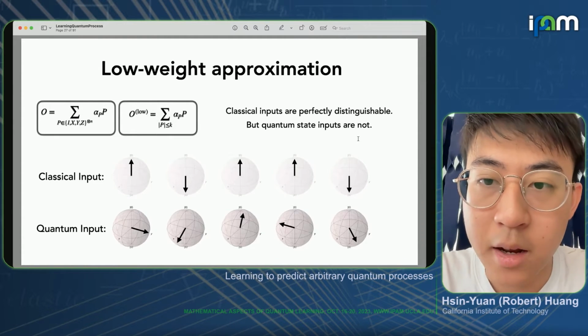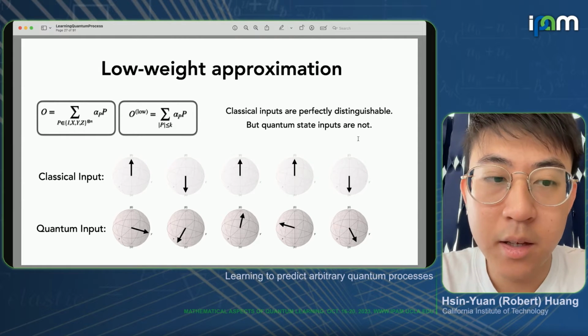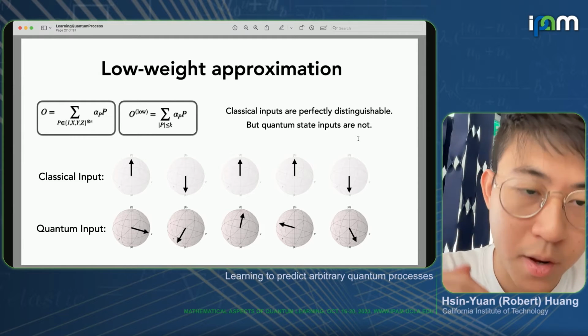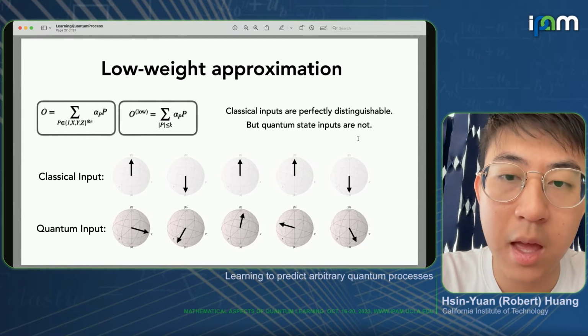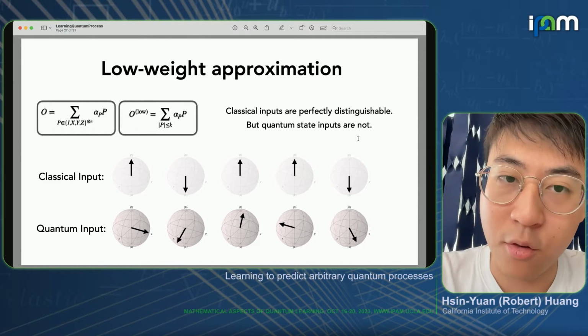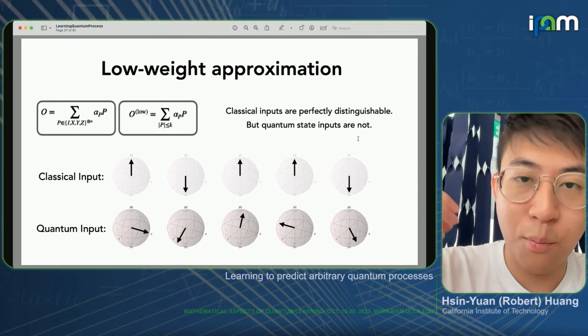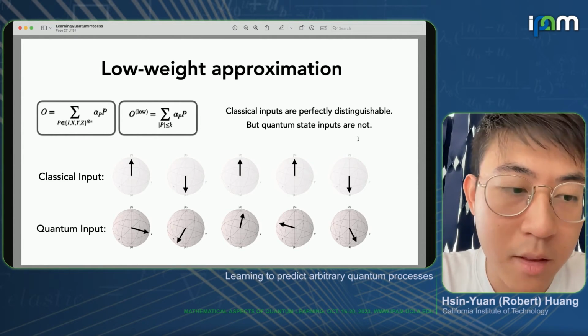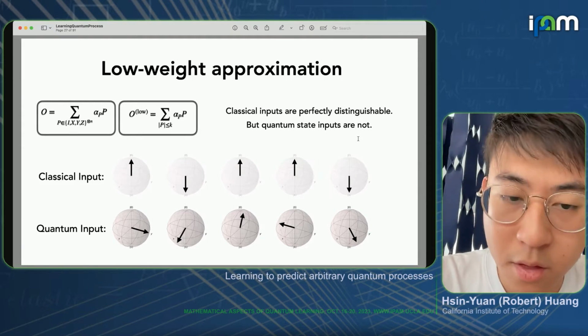One way to think about that is the following: classical inputs are perfectly distinguishable from one another. Every different bit string corresponds to orthogonal states, and they are essentially like boundaries or pointy edges on the entire thing. On the other hand, quantum inputs, when we have these random product states, are not perfectly distinguishable from one another, and that makes them easier to learn and predict.